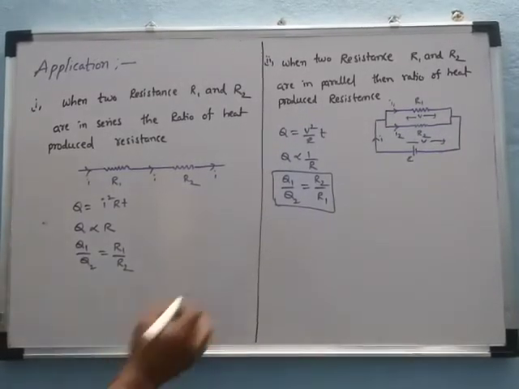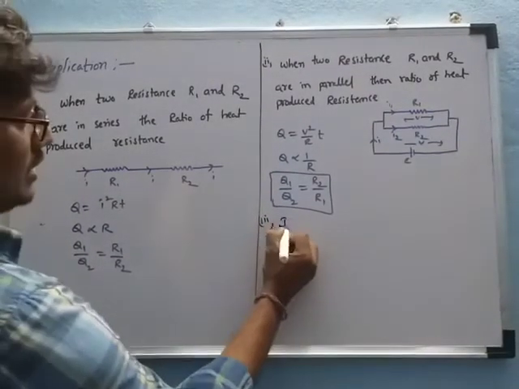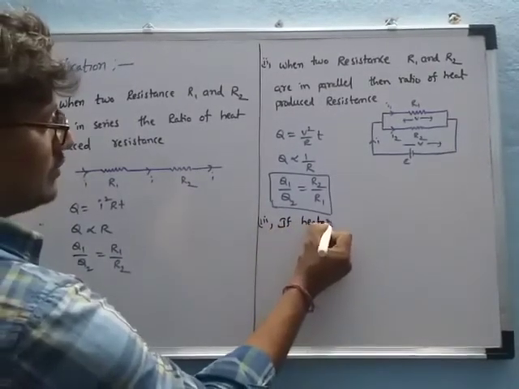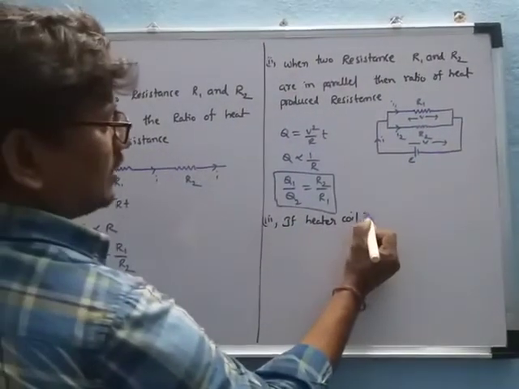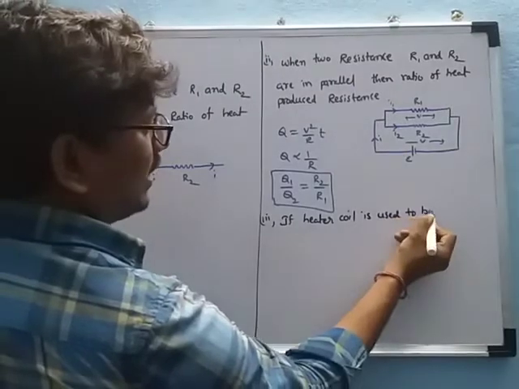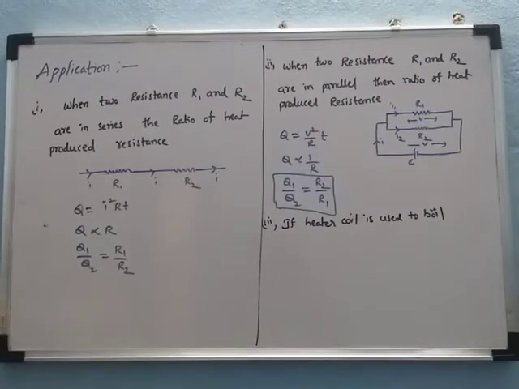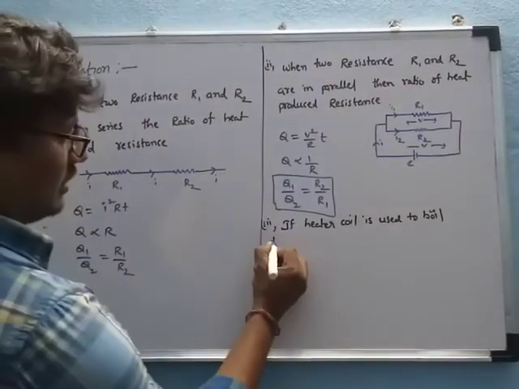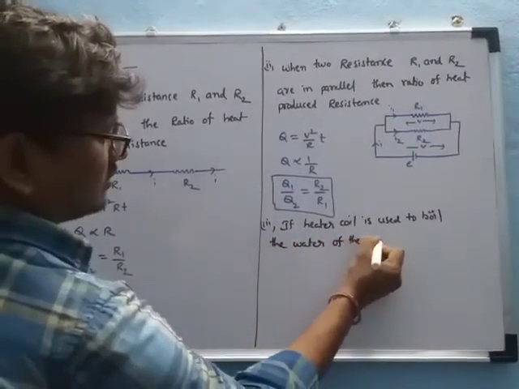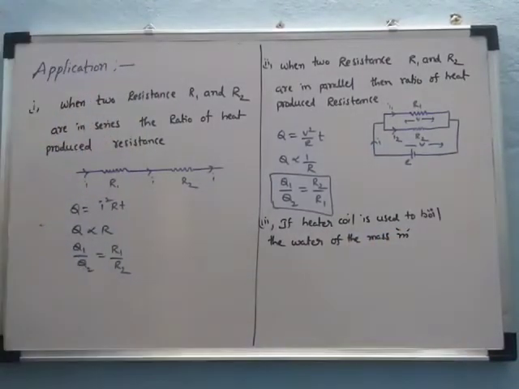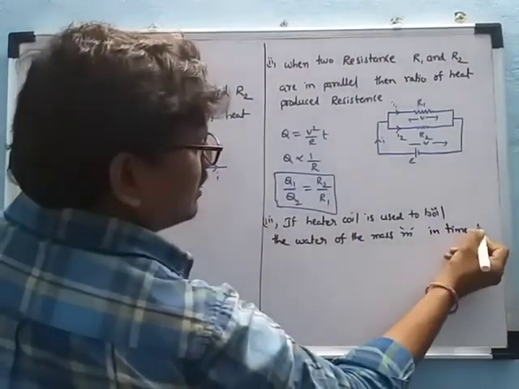Now, see the third one. The third application: if a heater coil is used to boil water of mass M in time T, what is taken by the T?